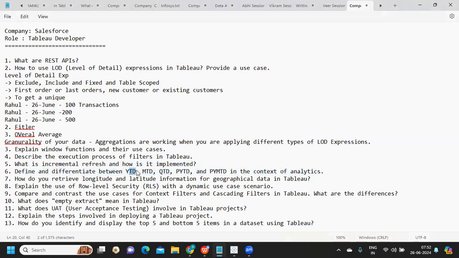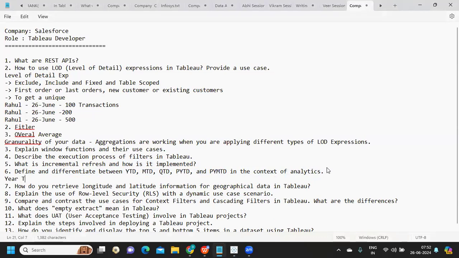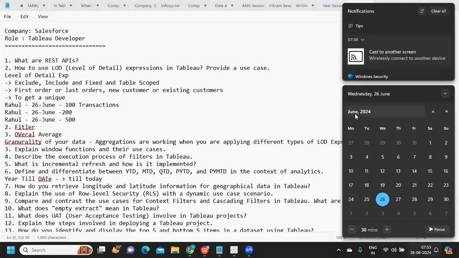So like I said in my previous video, YTD means year till date, which means we need all the sales in the particular year or in the current year till today. Till date means till today. Say, if I want to find out YTD for 2024, I will take the sales of all the months from January till June 26, and not anything beyond that, because we are in June 26. So we need to consider that for your year till date calculation.